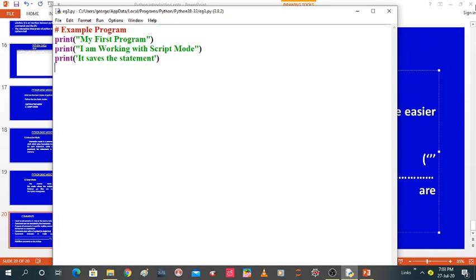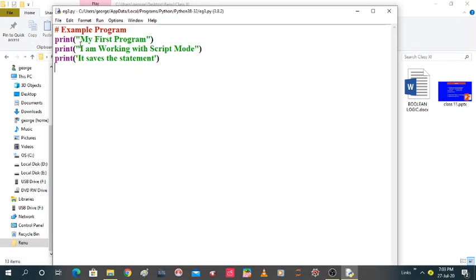For example, this is a program, and in this program, it starts with hash example program. This is an example program. So the program starts by using hash example program. That is a comment in the source code file. Okay, so I save this program as eg3.py, and at the start of the program code, I put a hash symbol. That hash symbol is known as a single line comment.